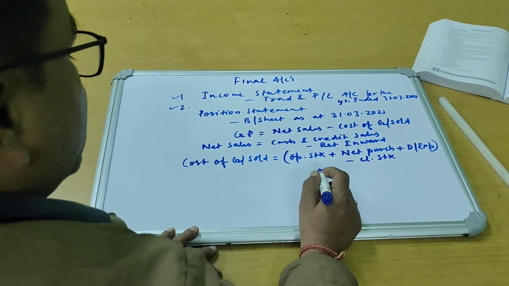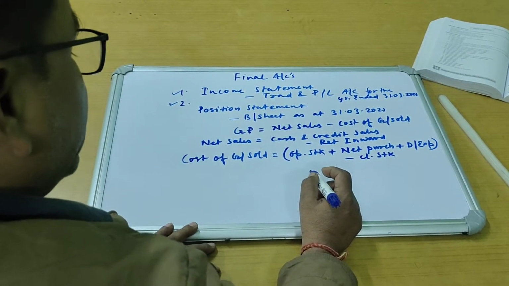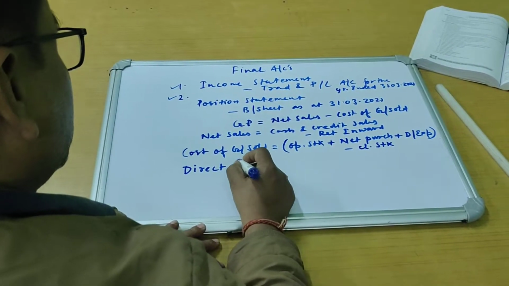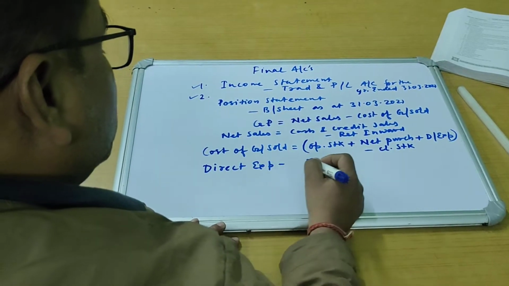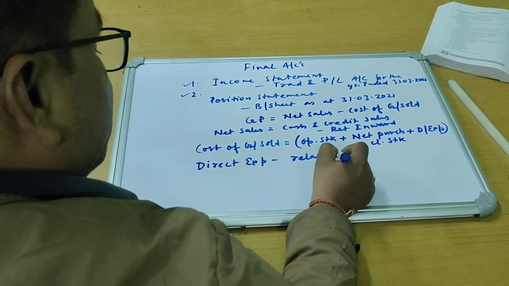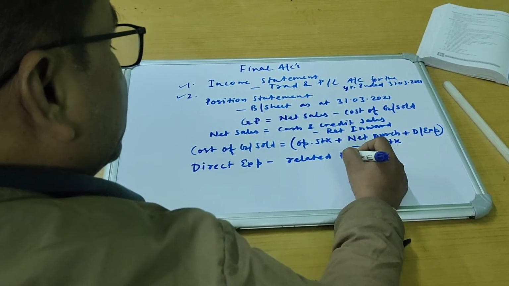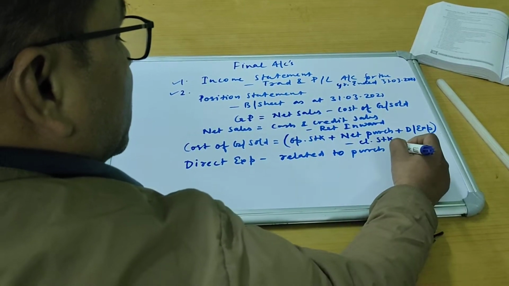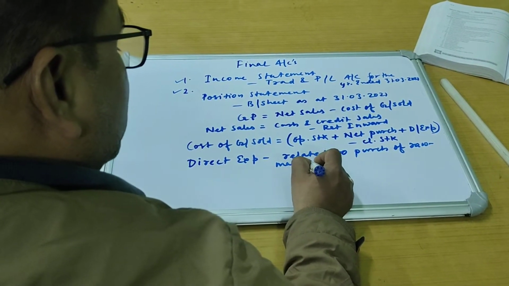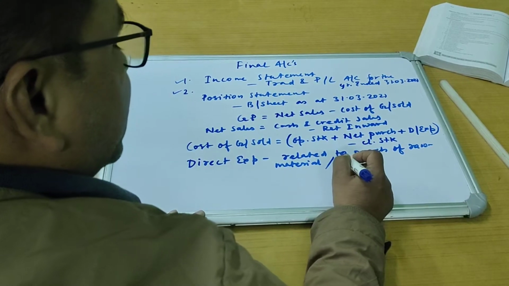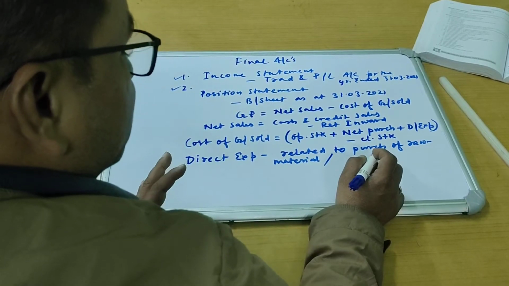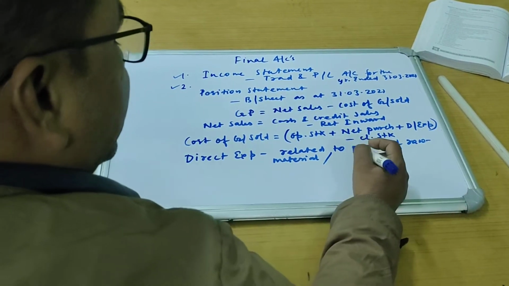Before we prepare the format of the trading account, let us also understand which expenses are direct in nature. Direct expenses are those expenses which are related to the purchase of raw materials, or, before we finish those goods, whatever expenses are required in keeping those goods ready for sale.